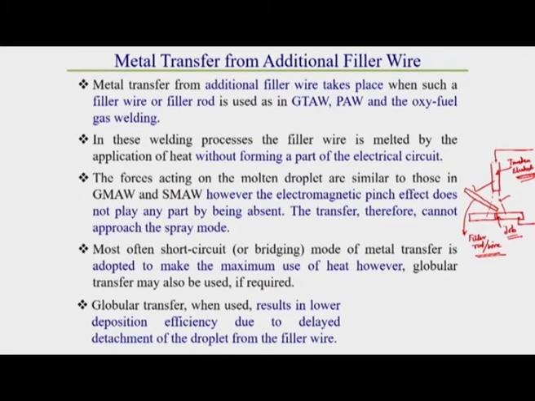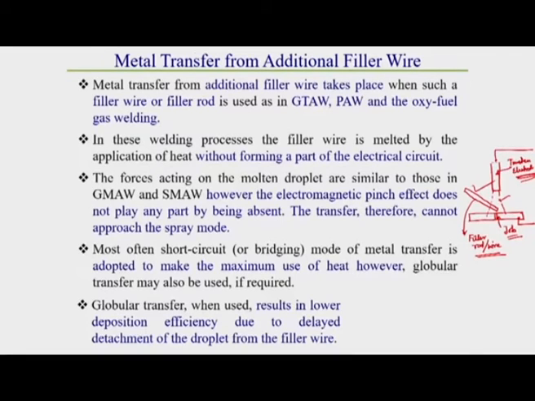Globular transfer results in lower deposition efficiency, because of the delayed detachment of the droplet from the filler wire. As there is no neck formation or pinch effect, rapid transfer of droplets is not available.